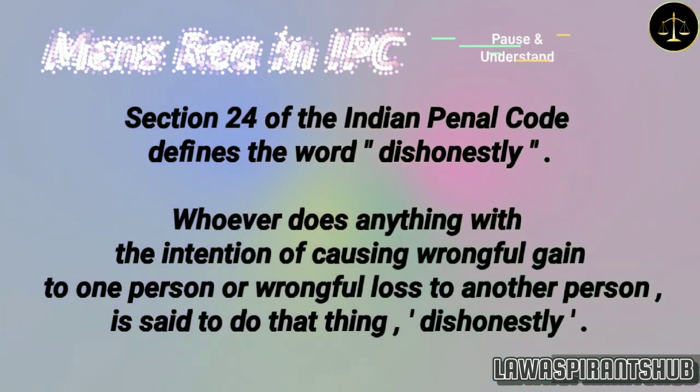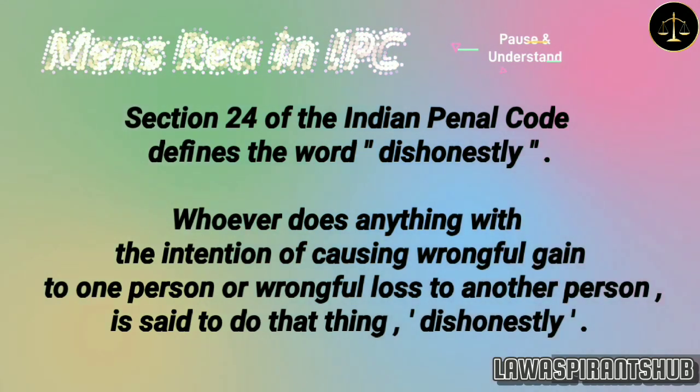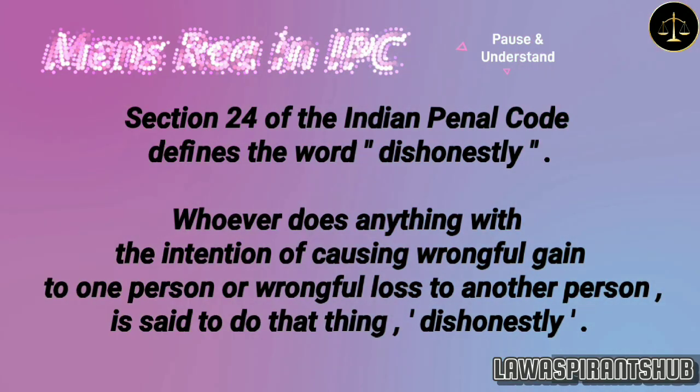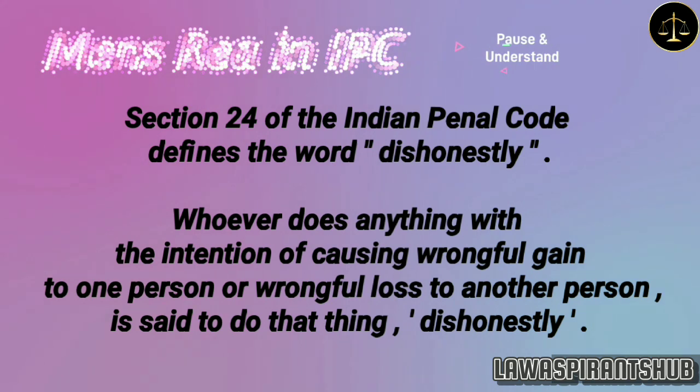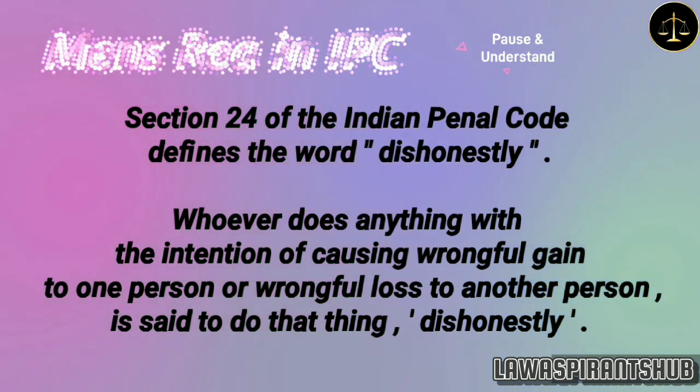Now let's understand the term dishonestly. Section 24 of the Indian Penal Code defines the word dishonestly. The code provides that whoever does anything with the intention of causing wrongful gain to one person or wrongful loss to another person is said to do that thing dishonestly.